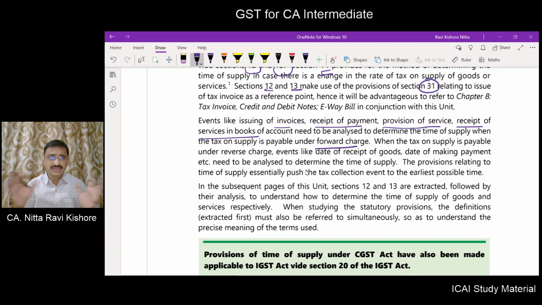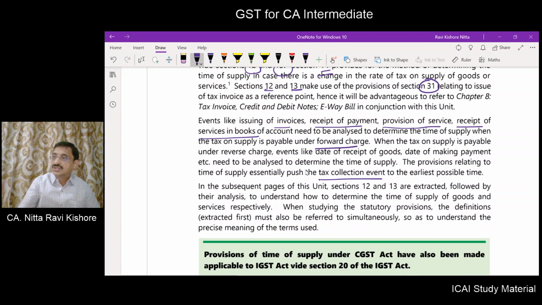These items have to be determined and analyzed in order to determine the time of supply. Now, why is the time of supply so important? The time of supply is so important for the tax collection event.